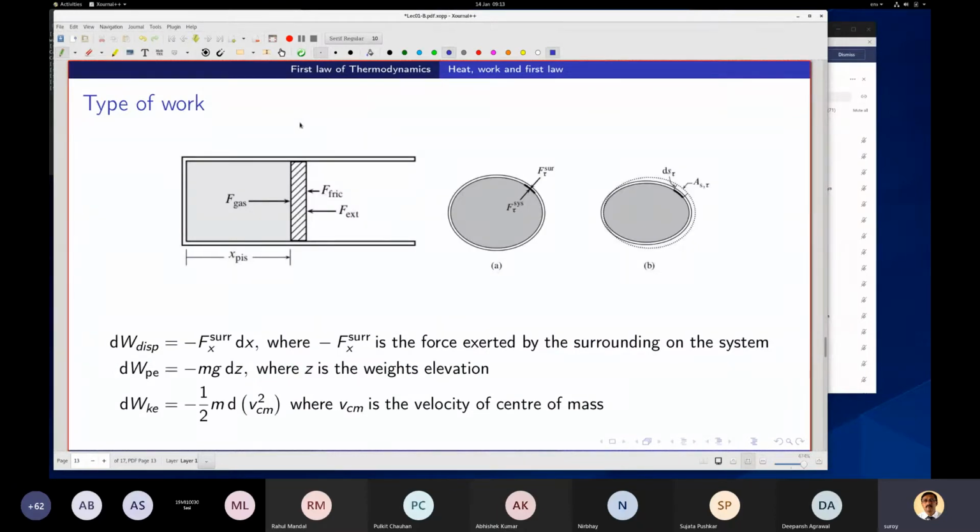Now there are different types of work that you can have. Instead of work type, it'll be better to write work, or I will say more general, mechanical energy transfer. Okay. So what is this mechanical energy?